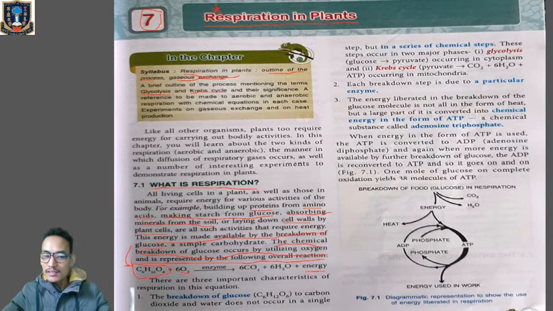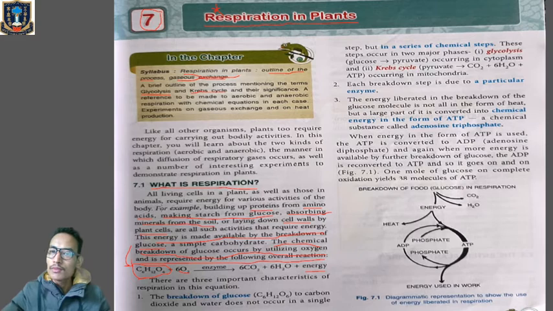In higher classes, in class 11, you will learn in detail about the names of those enzymes which are involved in respiration. But for now, just remember that respiration is a cellular process. It takes place inside cells and is dependent on the presence of enzymes. Clear?